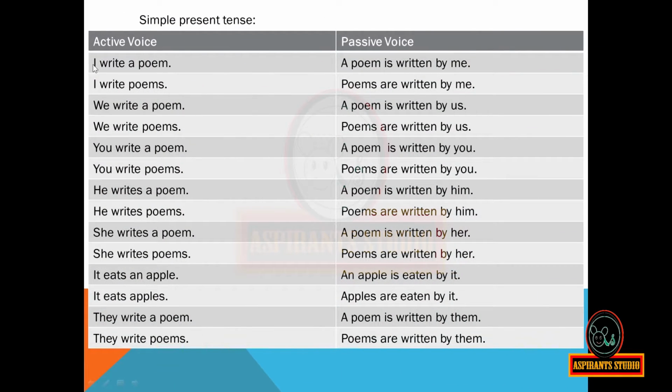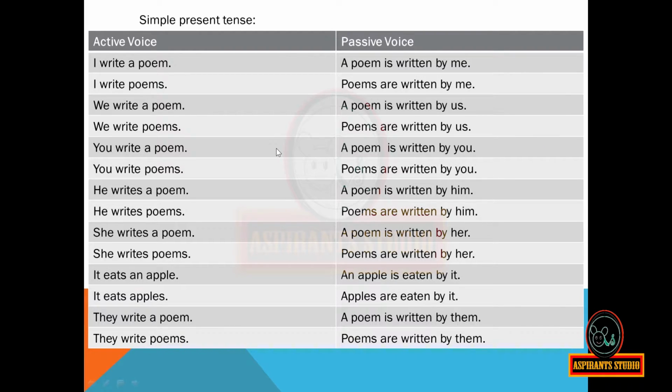Now, when the active voice contains simple present tense, we can see some examples. I write a poem. The passive voice will be: a poem is written by me. I write poems. Poems are written by me. We write a poem. A poem is written by us. We write poems. Poems are written by us.